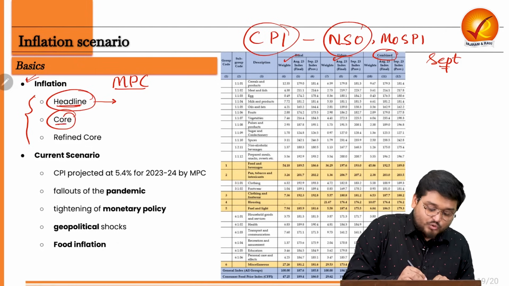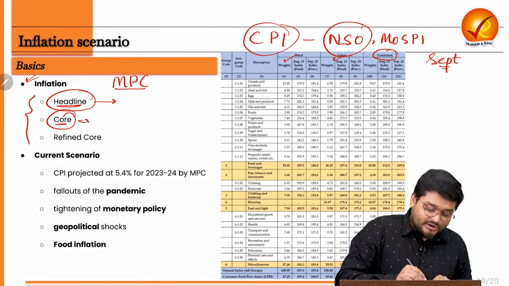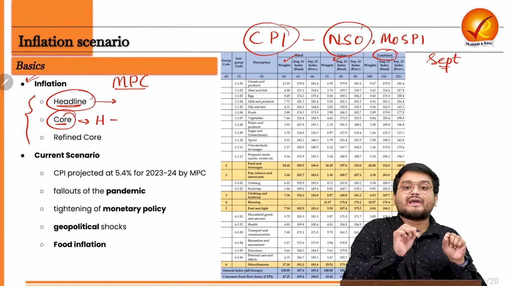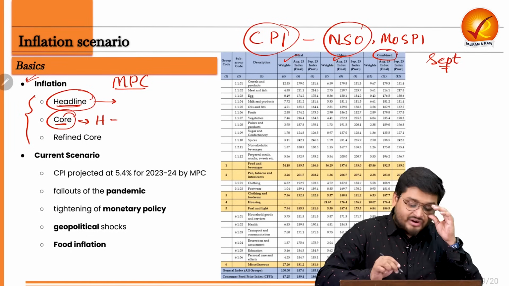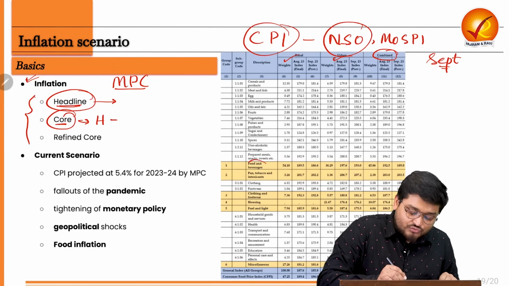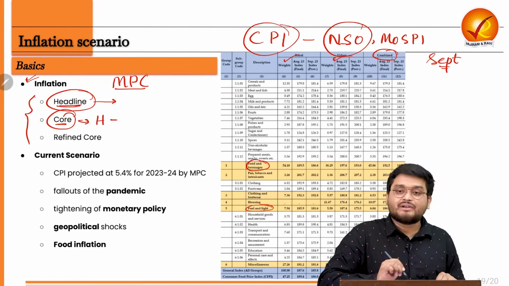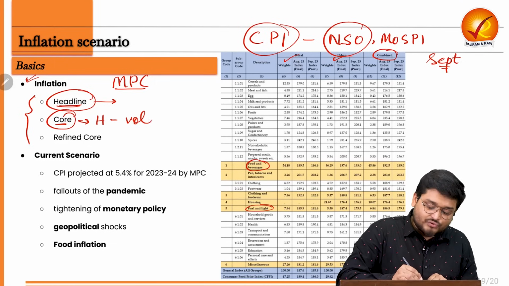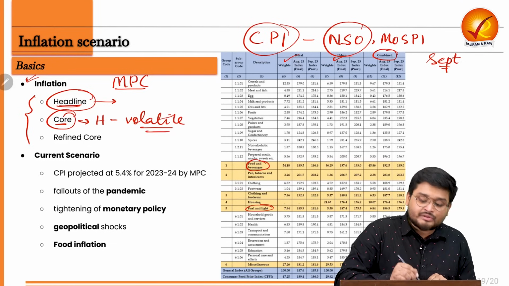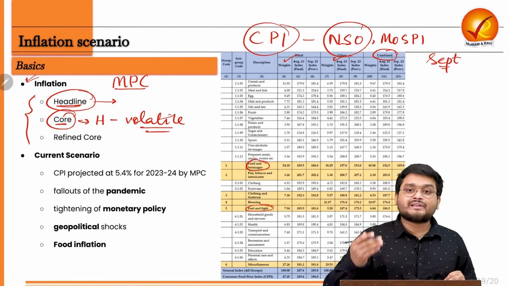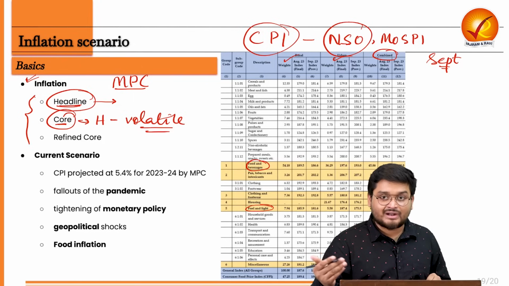Next, when we come to core, what are we doing? We are subtracting some substances from the headline inflation. We are subtracting food and beverages, and also fuel and light, for example, which are volatile substances. Because we can understand food and fuel are subjected to various price shocks time and again.